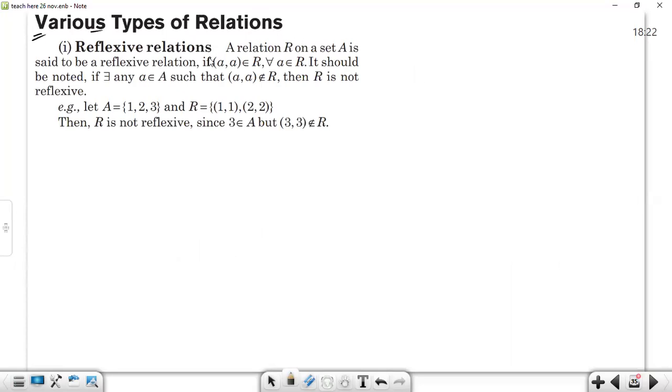Various types of relation. First, reflexive relation. A relation R on a set A is said to be a reflexive relation if there is an element A in the relation for all A belonging to the set. So it means that if there is any element A present in the relation, then that particular element must also be present in the relation itself. So it's like saying, let me give you examples.